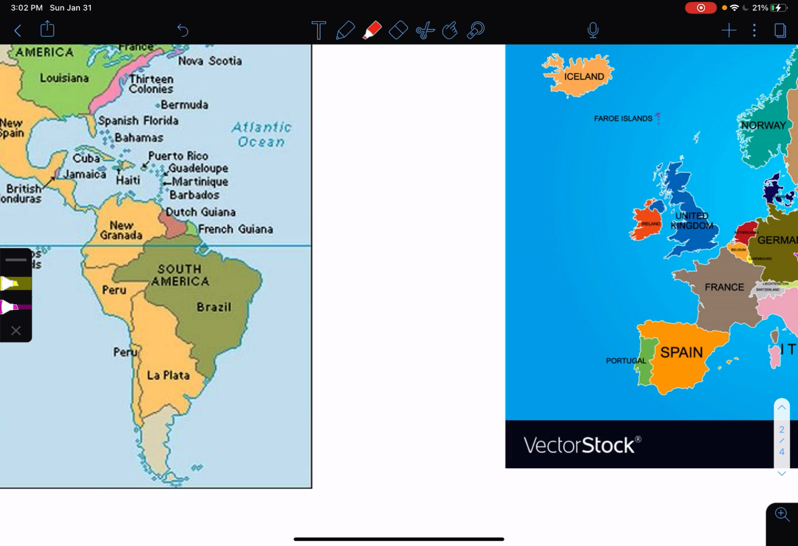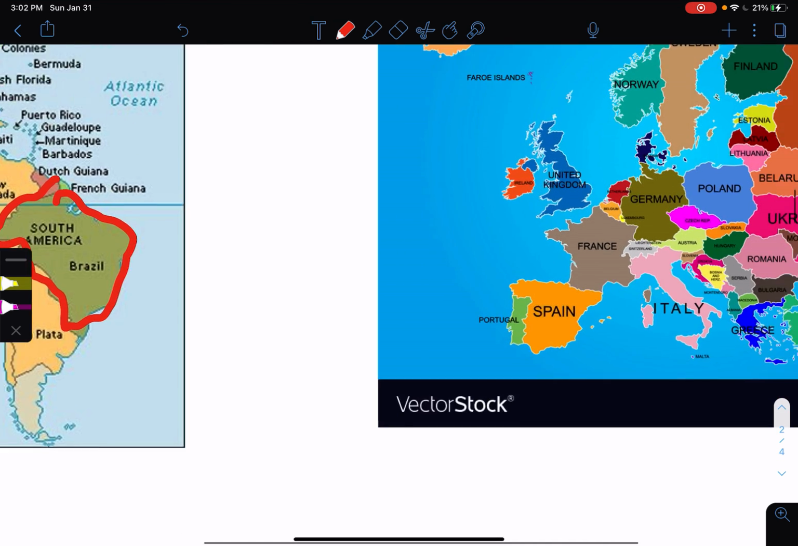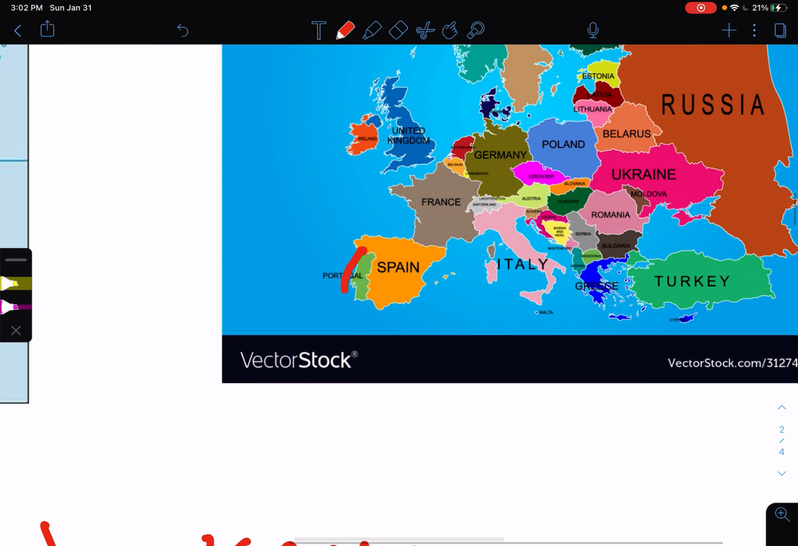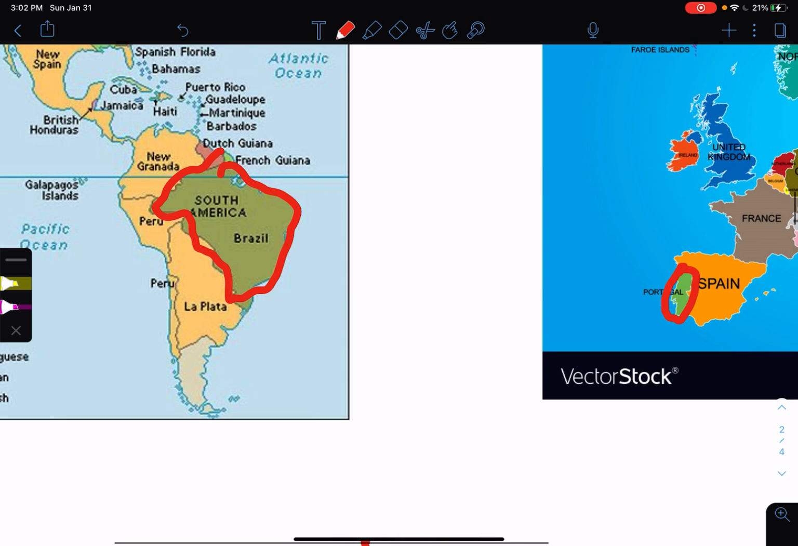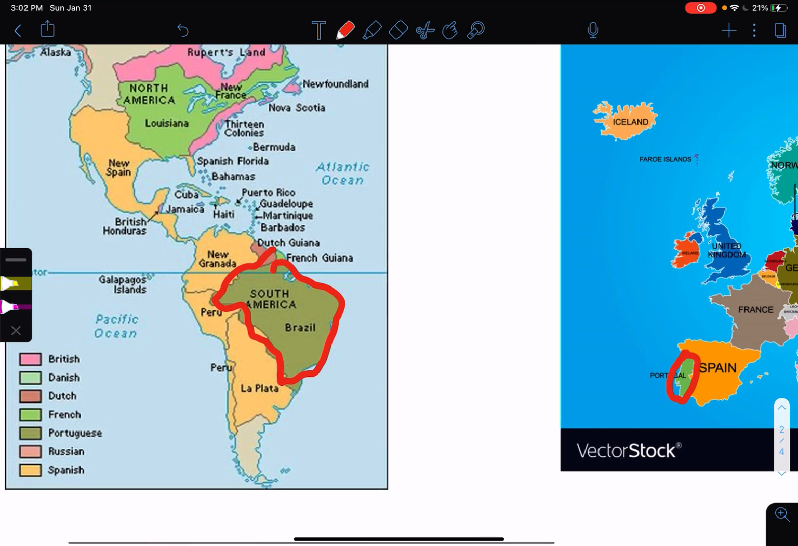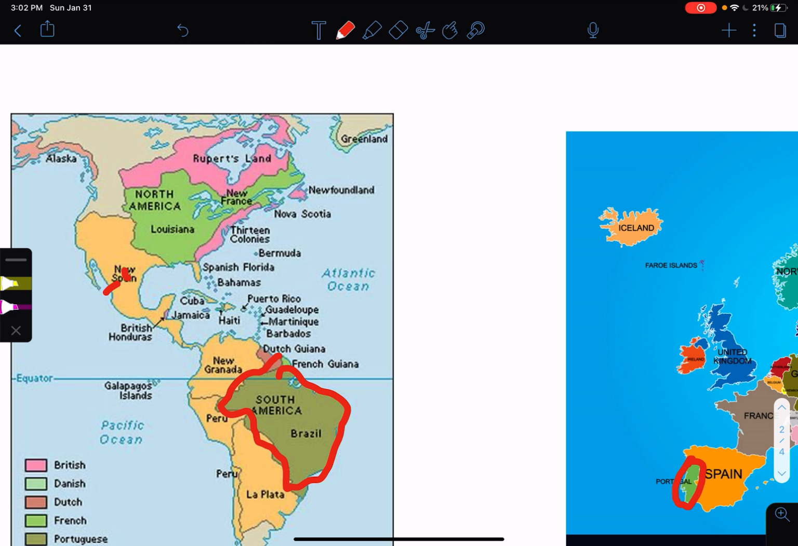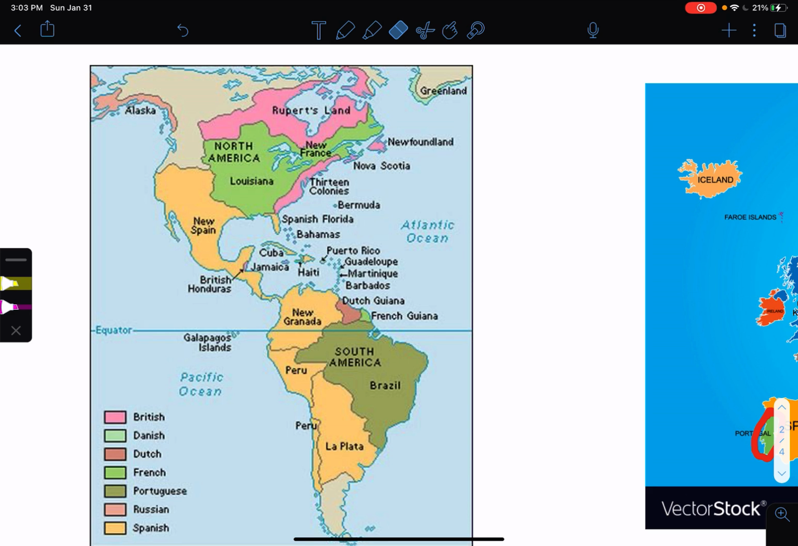Brazil is this right here in green. Brazil's taken over by Portugal, by this country here. Okay, and that's why they speak Portuguese there. Okay, so the Spanish took over all of this. So starting tomorrow, we're gonna begin and focus on how the Spanish were able to conquer all of this.